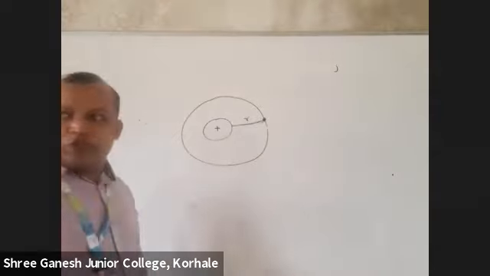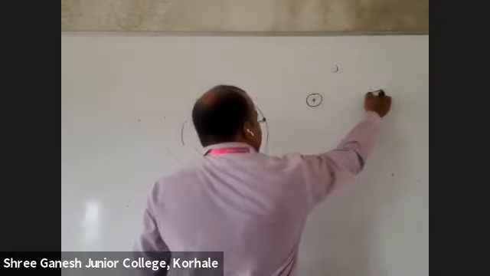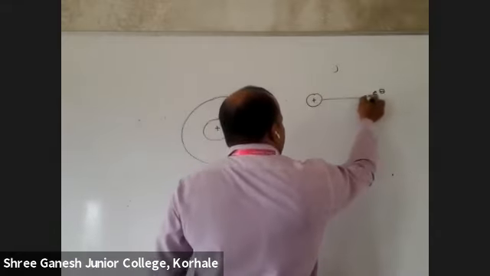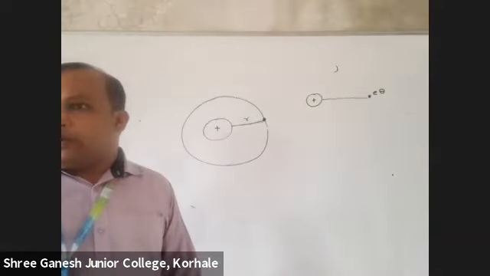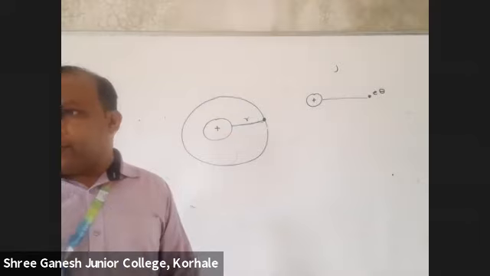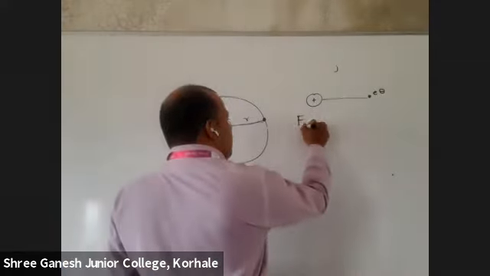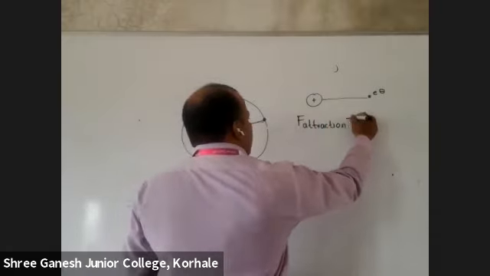Now here you see positive charge is there. And here what is there? Negative. There will be some force of attraction between them. What is that called? Electrostatic force of attraction. So I'll write force of attraction. That is electrostatic force of attraction.